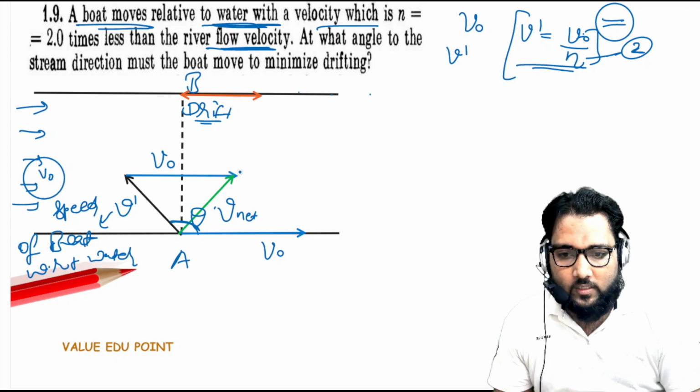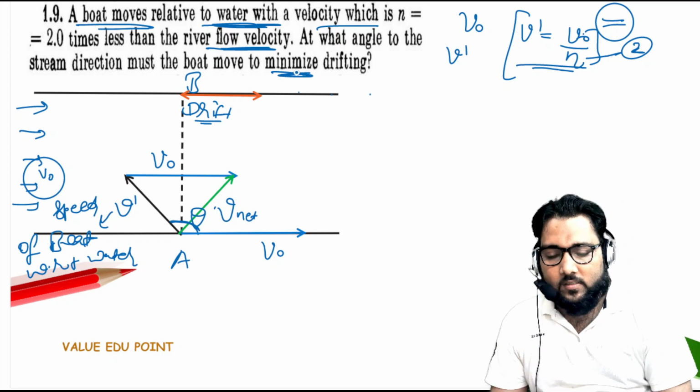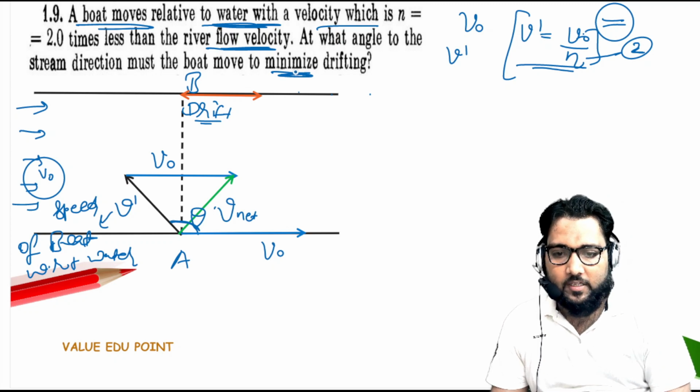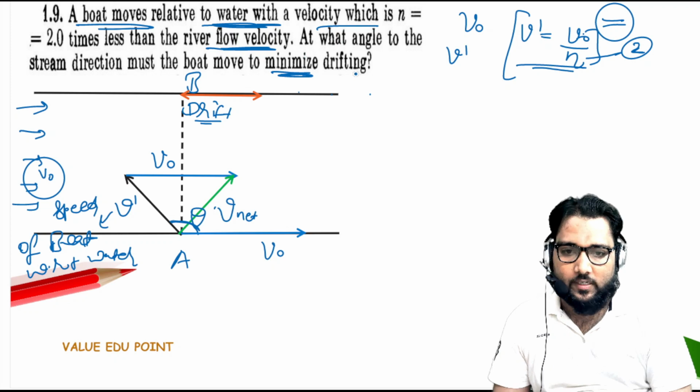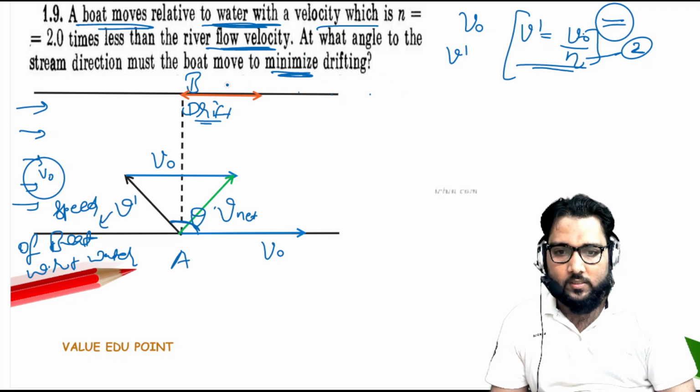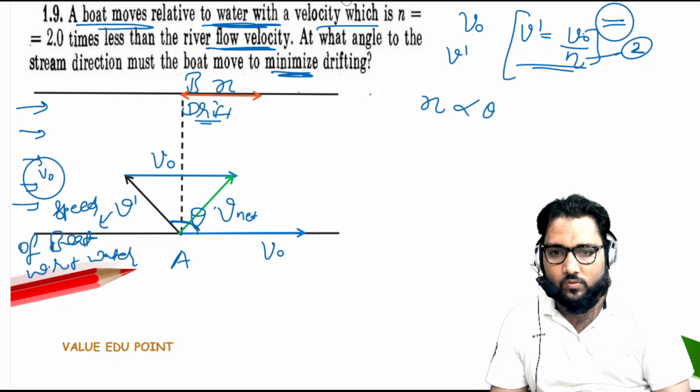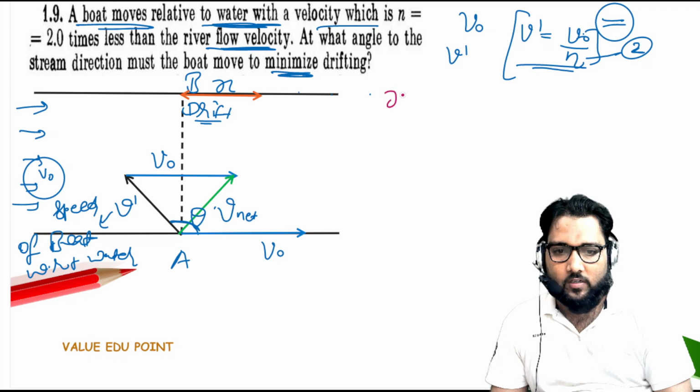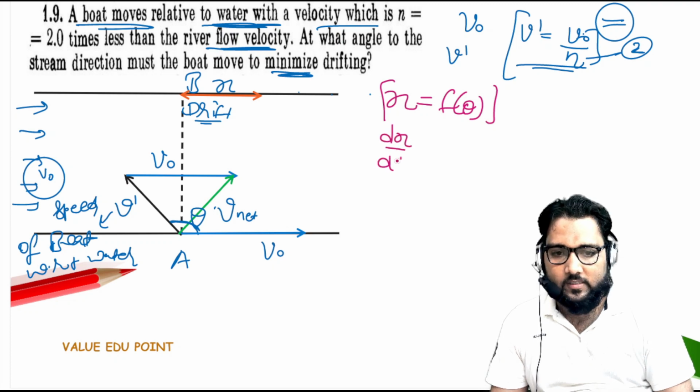Is it okay, guys? Now, whenever you see minimize or maximize, you have to make a relation between two quantities. We have to minimize drift, so that drift I term as x. We have to calculate x in terms of theta, and for minimizing or maximizing, we will take the first derivative dx upon d theta and make it 0.